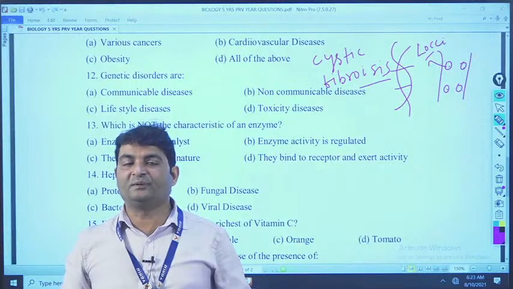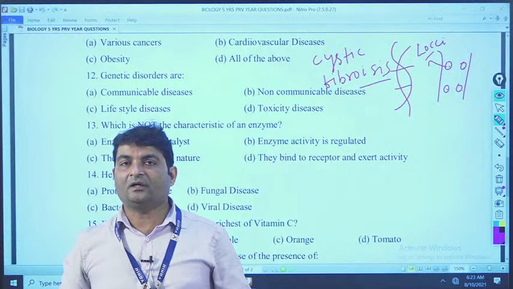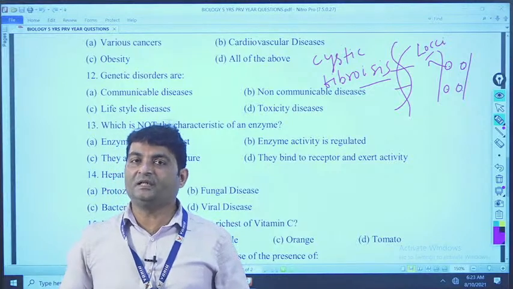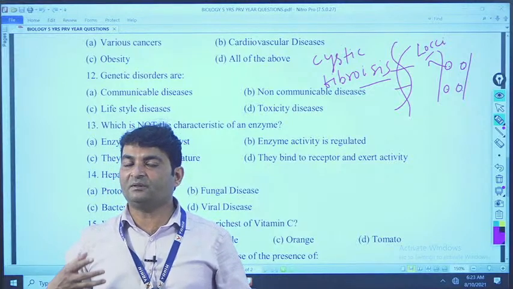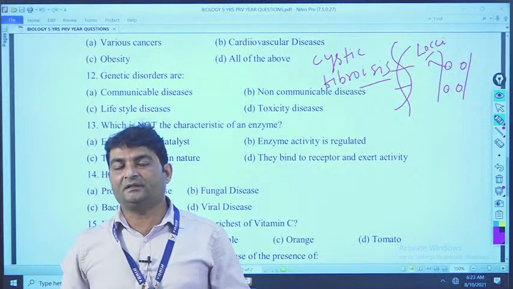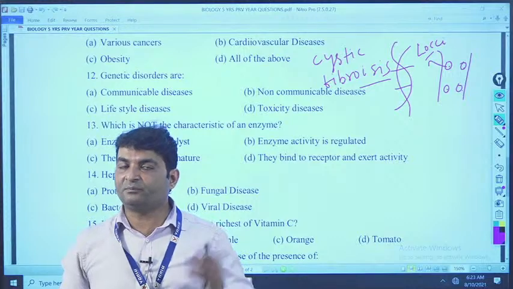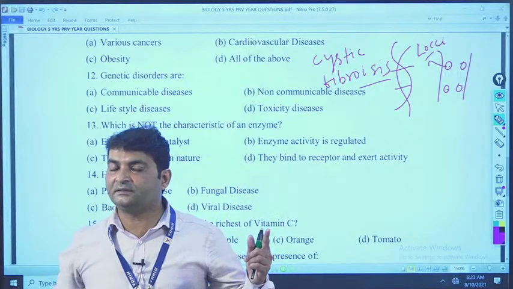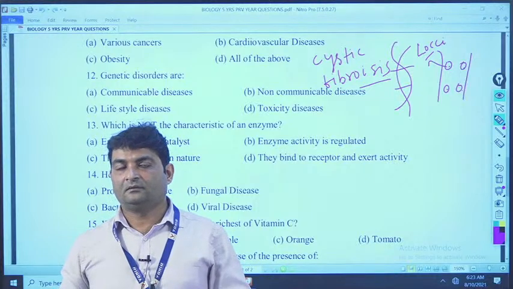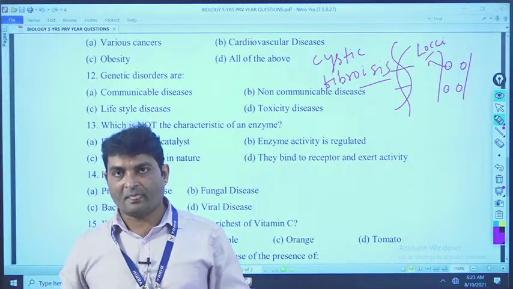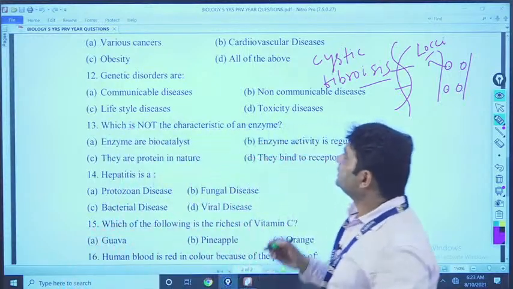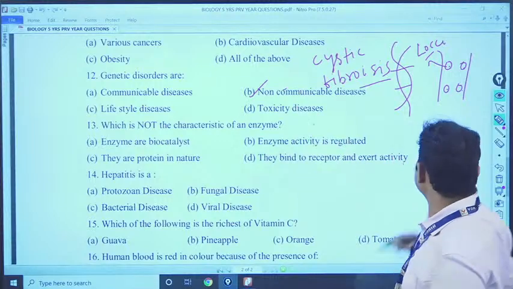But that disease cannot be transmitted from one person to another, like measles, a viral disease, or dengue fever, malaria, common cold, corona disease. Those are communicable, meaning they can transfer from one person to another person. But a genetic disorder disease only transfers from one generation to another generation of the same family, not to other people. So these are non-communicable diseases. The answer is non-communicable disease. Clear?